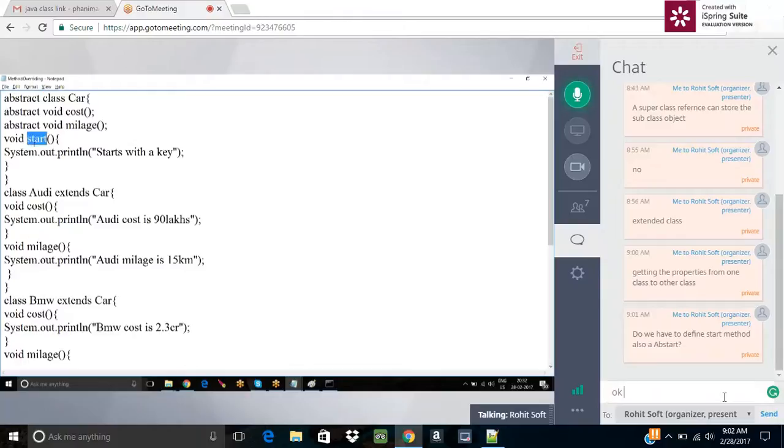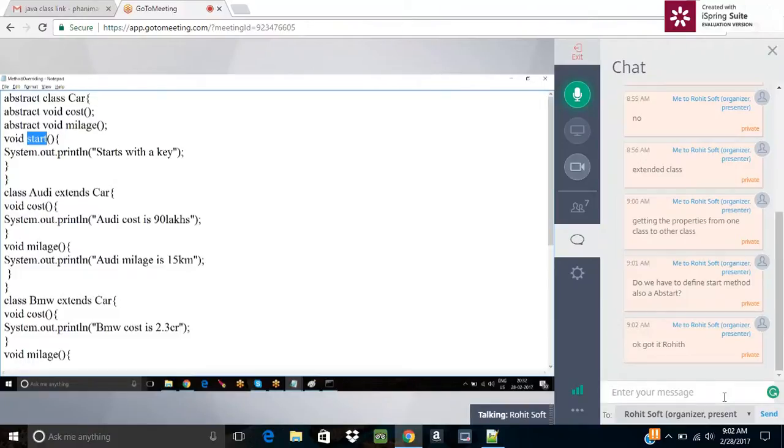The start is a concrete method. Why concrete? There's a body. A method given a body is concrete, right? And the next thing, we can call that particular method by using a subclass object. What is the subclass? You can say this particular one, Audi or BMW.